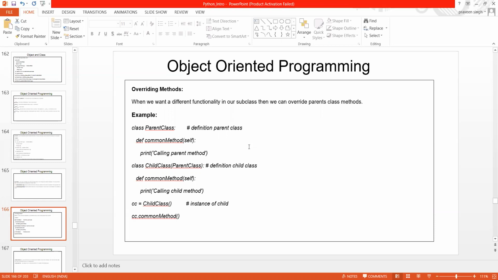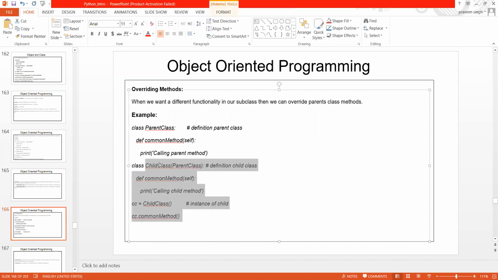Okay, so here I am just going to give you one basic example which is pretty much explainable. If you look into that, you can see what exactly I'm trying to say from the last 5 minutes.